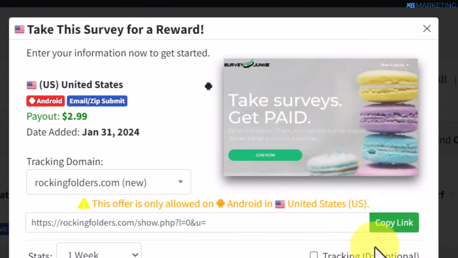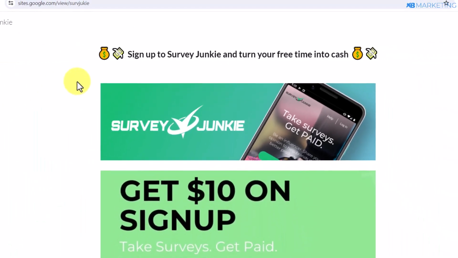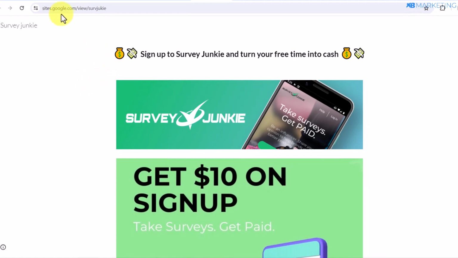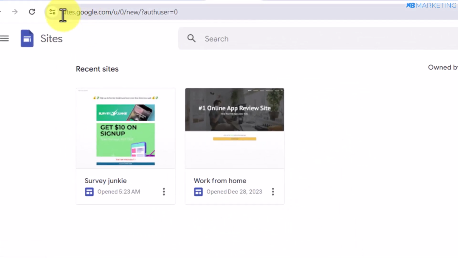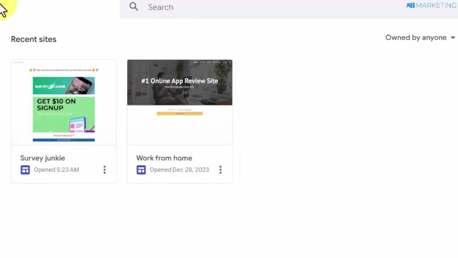And so all you simply need to do from here is to then create a very simple landing page like this. All right, you can see I created this landing page on Google Sites, but you can use any landing page builder of your choice. So to create a landing page, all you need to do is to go over to sites.google.com and you'll be able to see this button right here and you want to click on create new site.